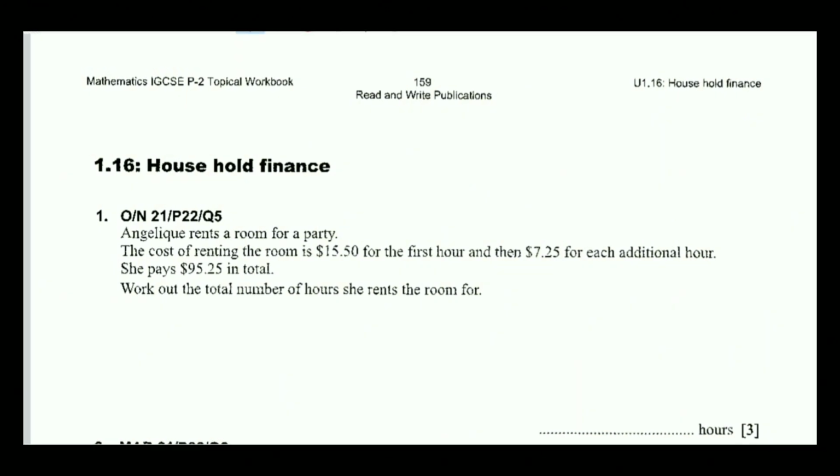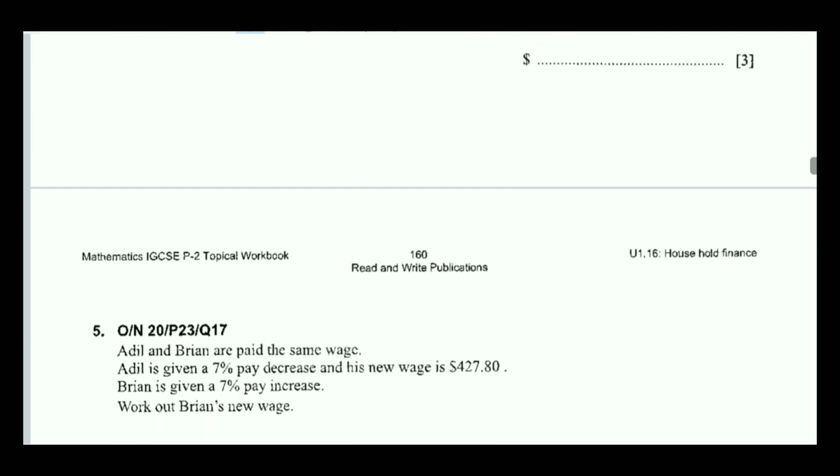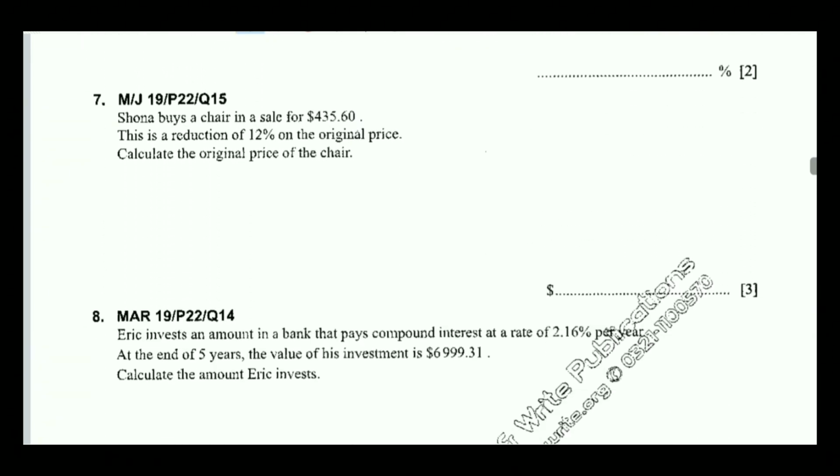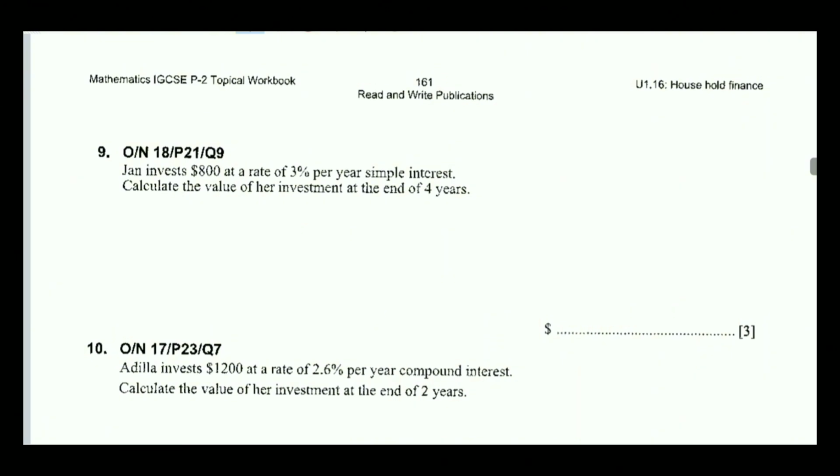So let's solve some past paper questions of simple interest. Okay, look at question number 9. Jan invests $800 at a rate of 3% per year simple interest. Calculate the value of her investment at the end of 4 years.